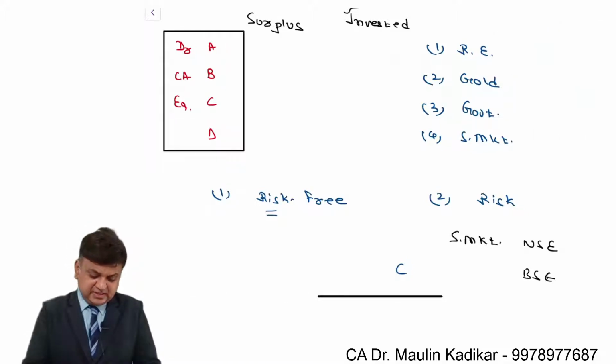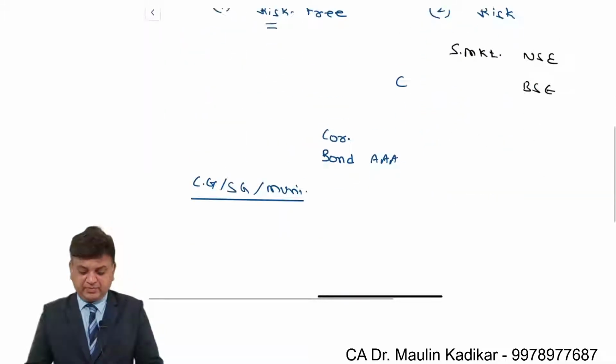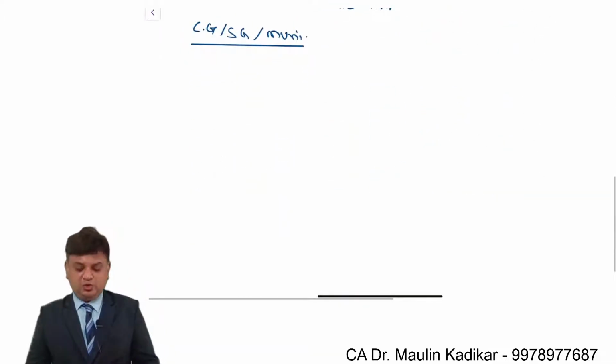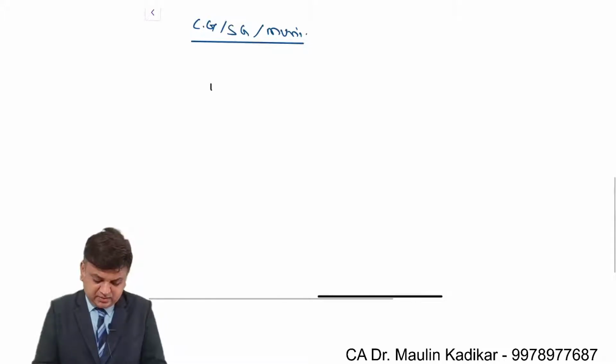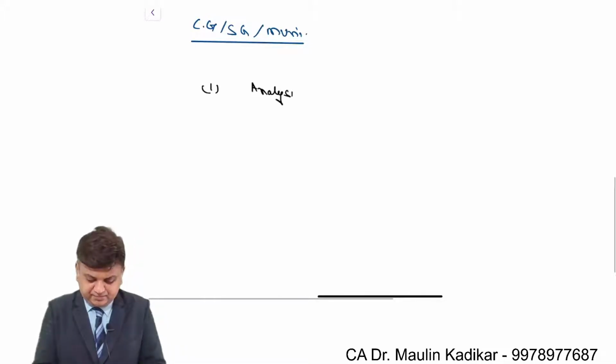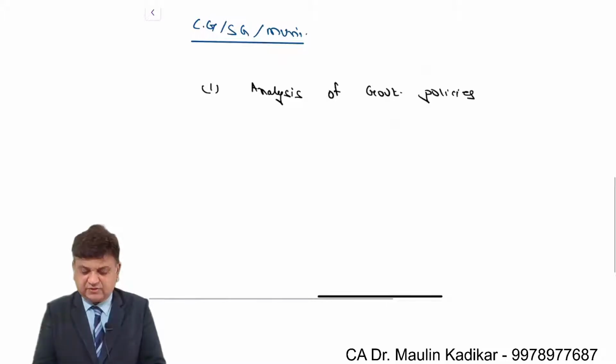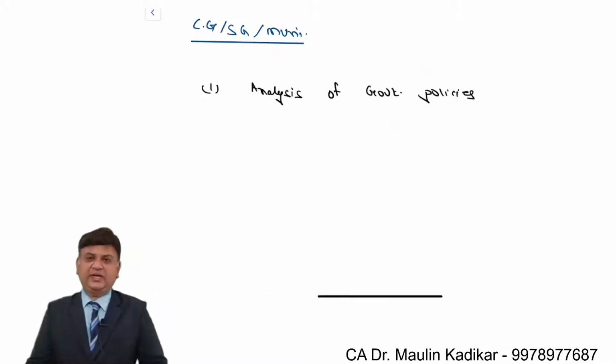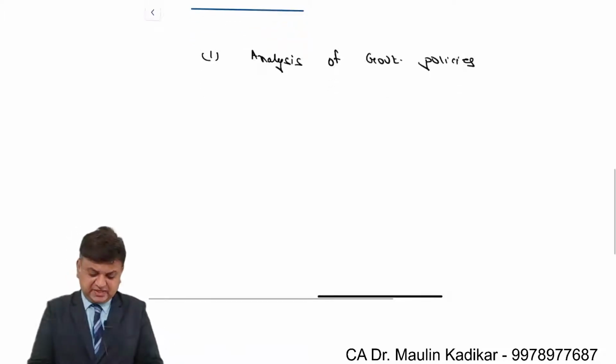Now basically, as an investor, what should you do? We understand that you should first of all do a proper analysis of government policies, because of which you will be able to make a guess or an analysis of which sector is likely to grow.